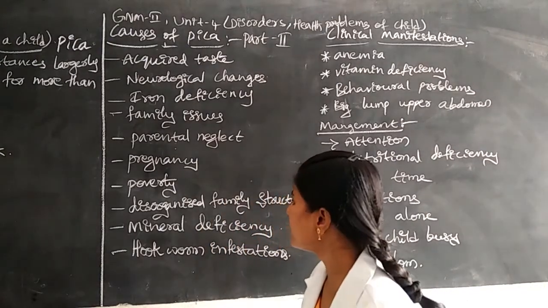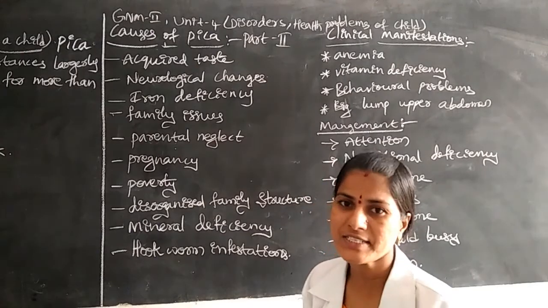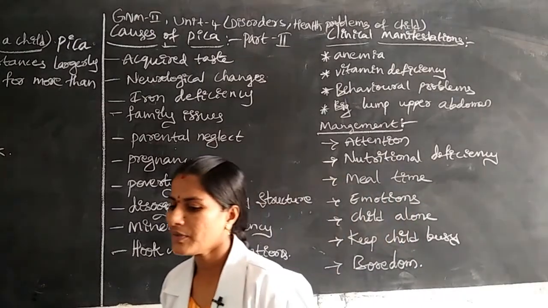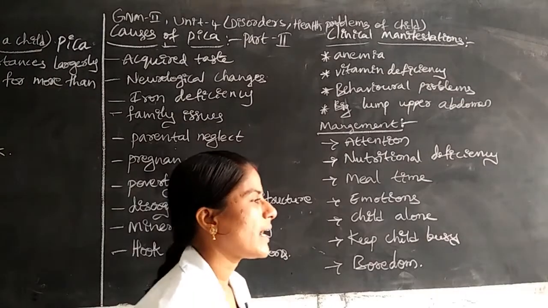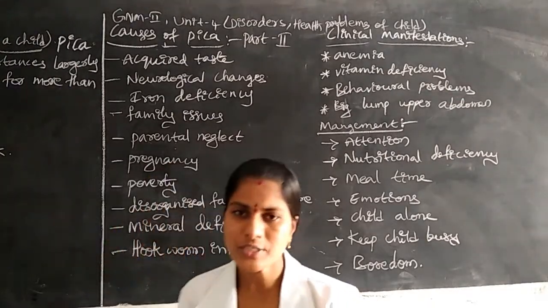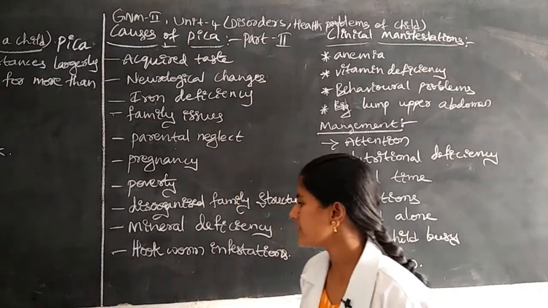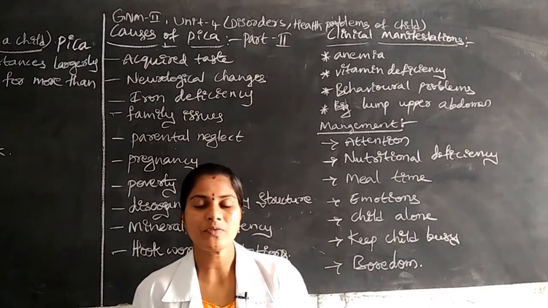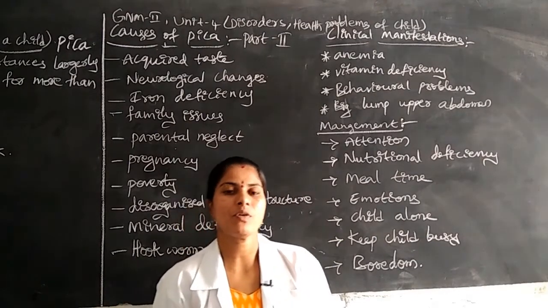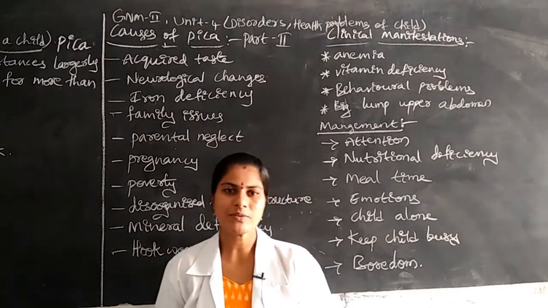Next, another one is mineral deficiency in the body. Some minerals are there for protecting our body, so due to the deficiency of minerals the child eats non-nutritive food. Next, another reason is hookworm infestation. We discussed that many diseases come from hookworms, tapeworms and pinworms.